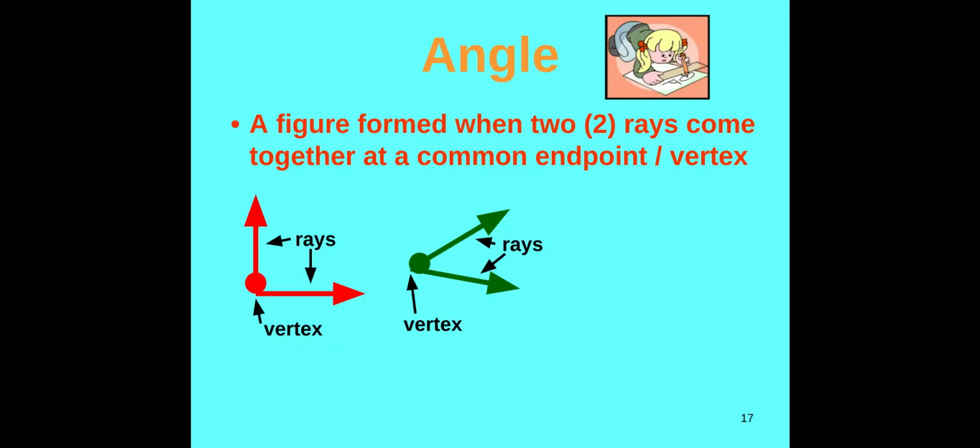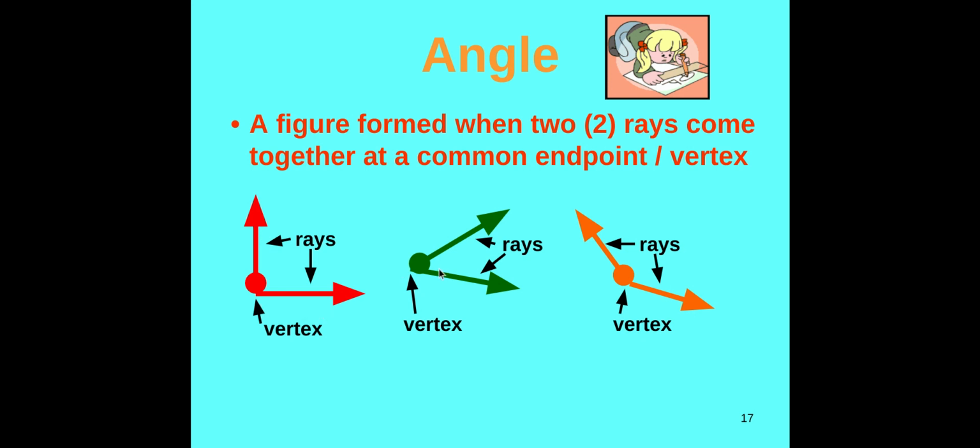Now, getting back to angles, okay? An angle, like we talked about, is where two rays or two sides come together at a common point in the corner, in the vertex, okay? So like we said, your pointer finger and your thumb make an angle. You have your two sides, two rays you're pointing, and they meet in the middle of that soft spot on your hand. That's your vertex for your hand angle.